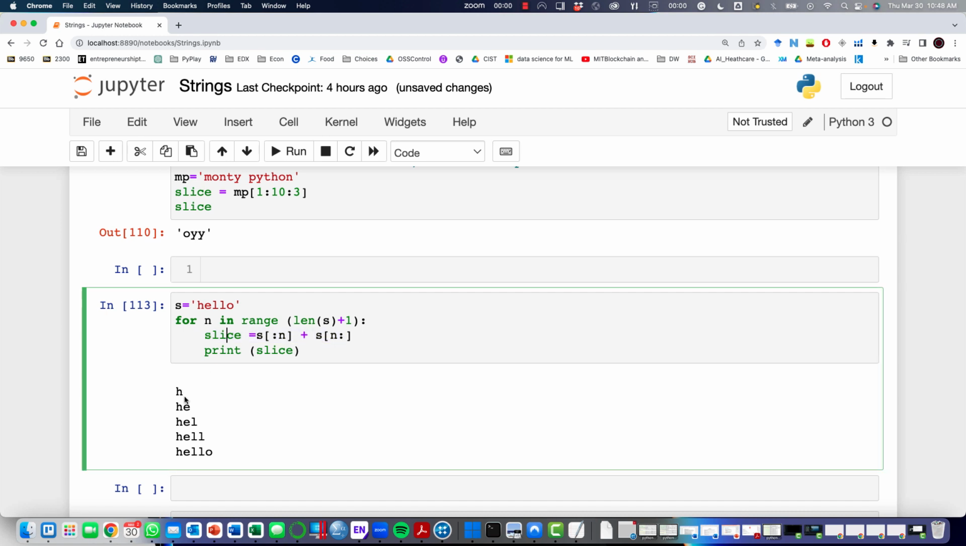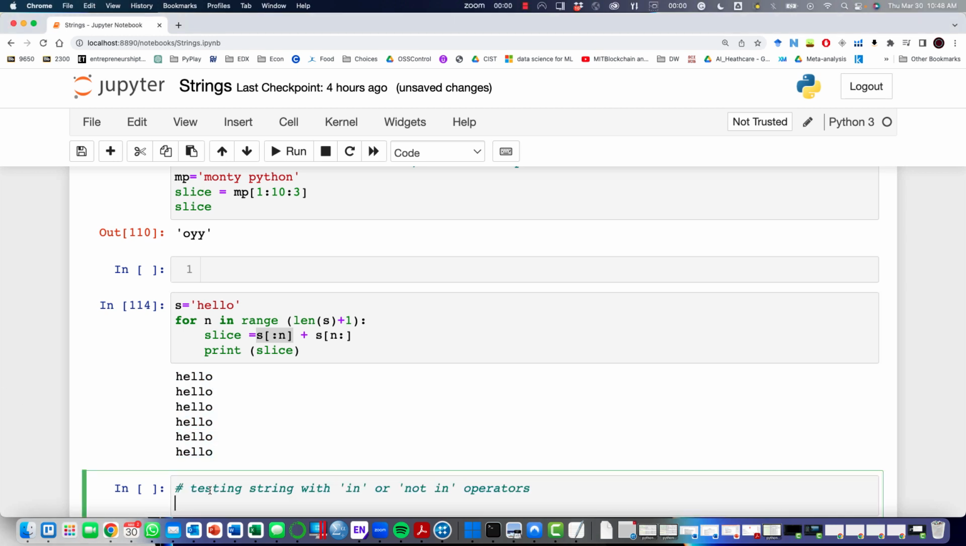And as it goes incrementally, it will cut. So in this one, that piece is going to be H. In the second run, it's going to be HE. And this will go up and that part will go down. Together they will print the word. Again, just different ways of trying to see how string slicing would run.